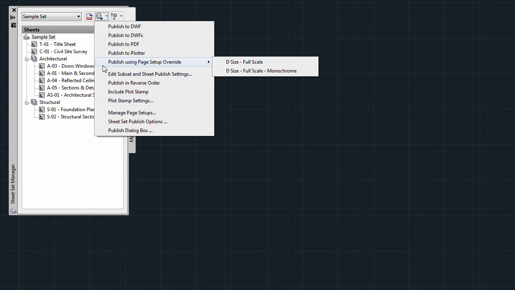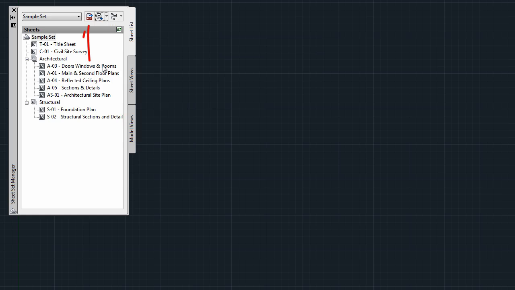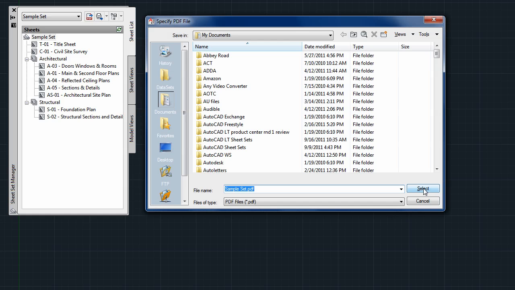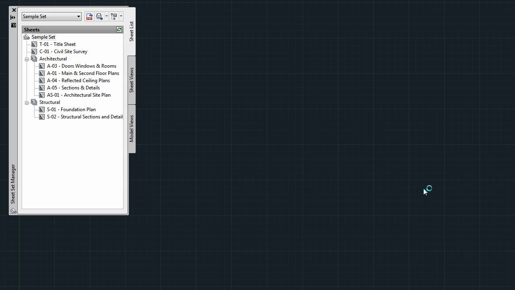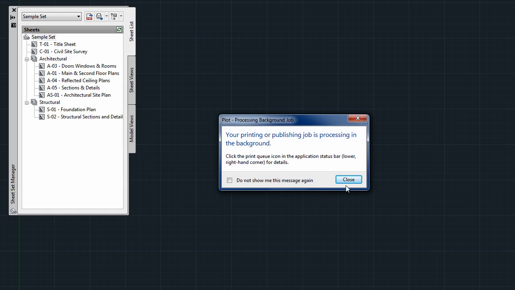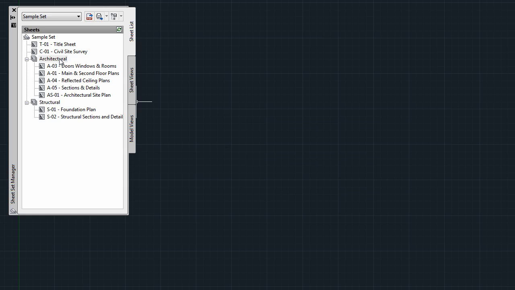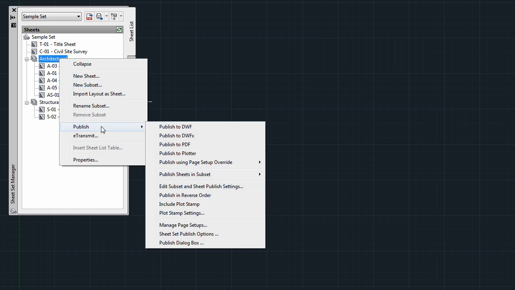The last publishing option is right next to the Publish pulldown, and it's a one-click way to publish all your sheets. Remember when I changed the file type to PDF in the Publish Options dialog? This is where that shows up. Clicking this button will export the entire set to PDF. While the set is publishing in the background, notice that if you right-click on a sheet or subset name, the Publish menu is available there as well. This is useful when you need to print just a few sheets instead of the entire set.